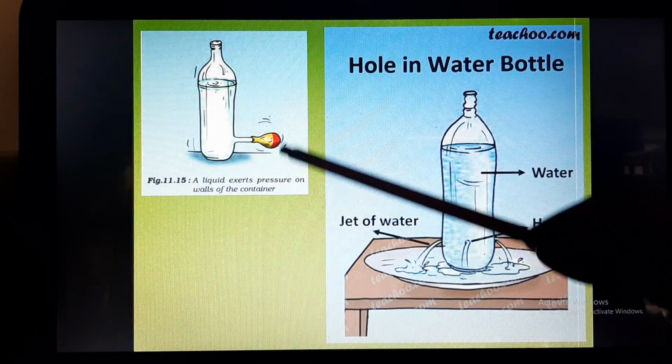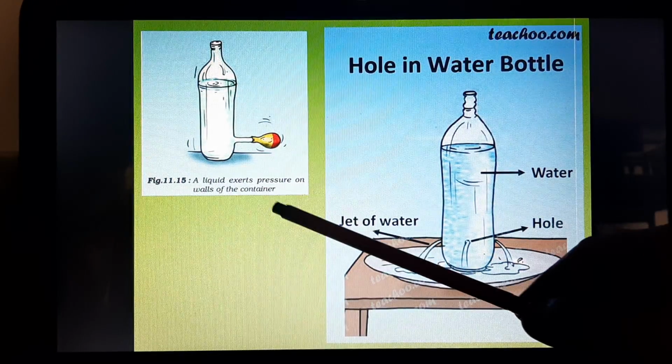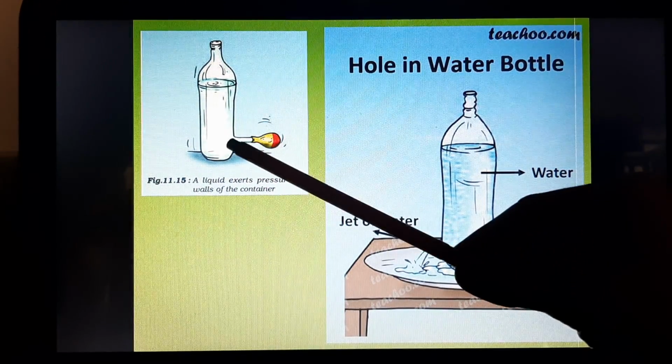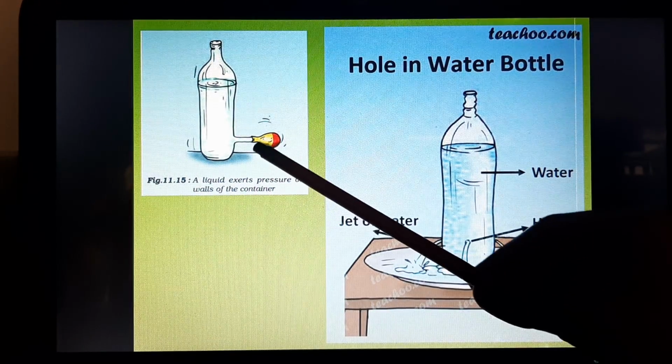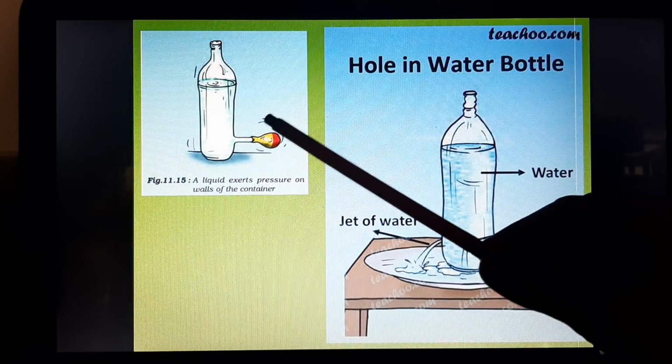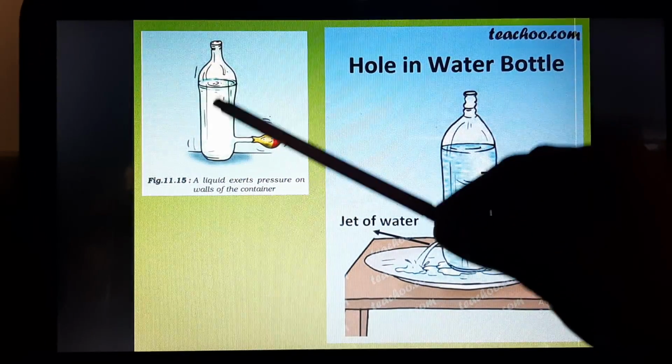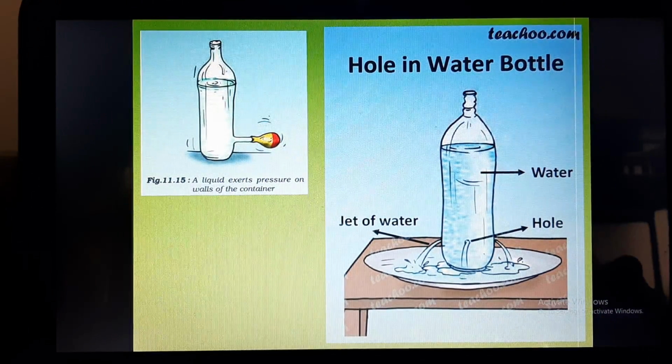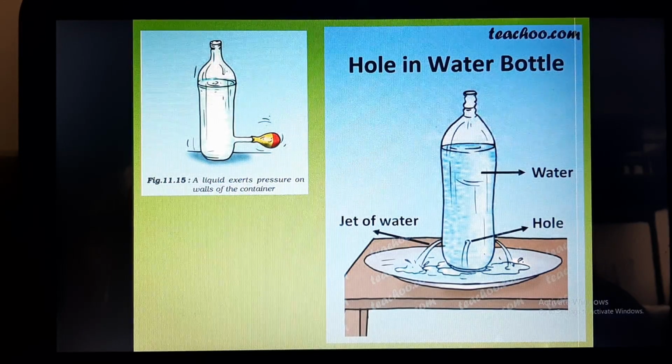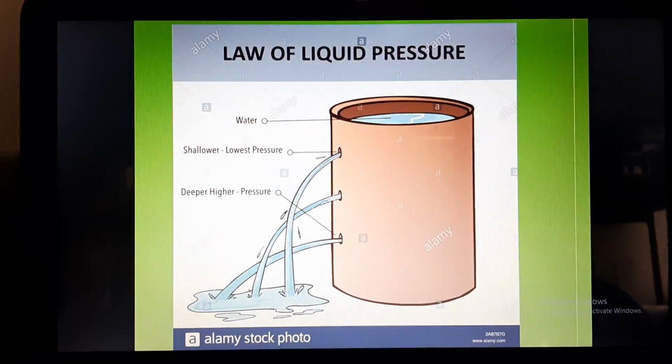And by this experiment you can see that a liquid exerts pressure on the walls of the container, because once there is an outlet, and if you have covered this outlet with a balloon, what will happen? The water will start filling this balloon because water is exerting pressure on the inner walls of the container.